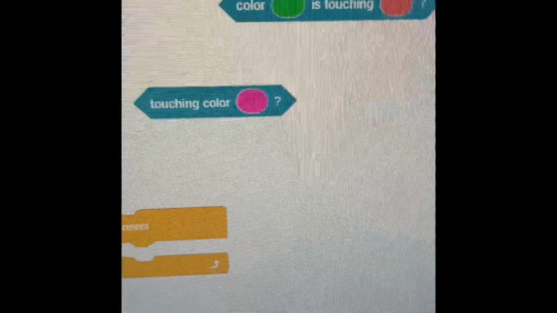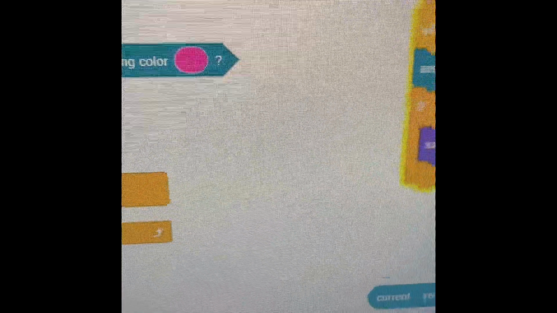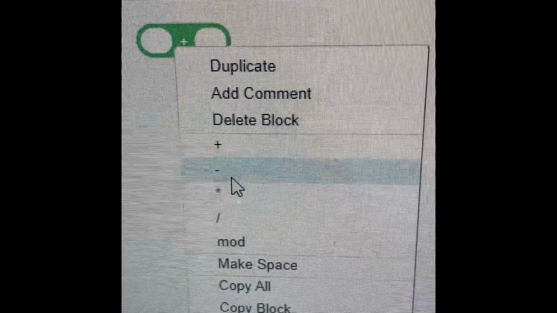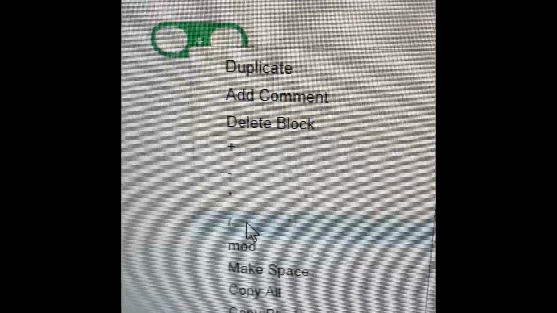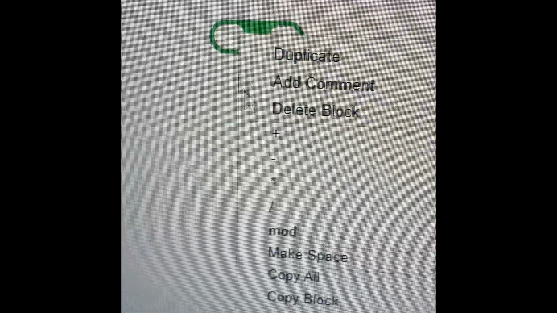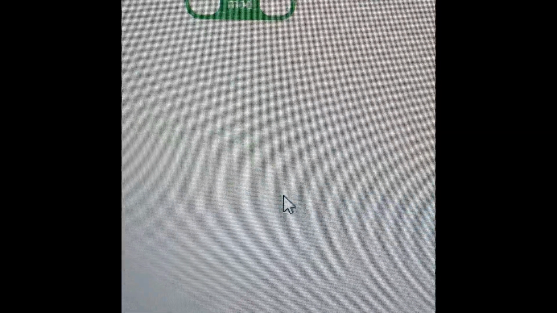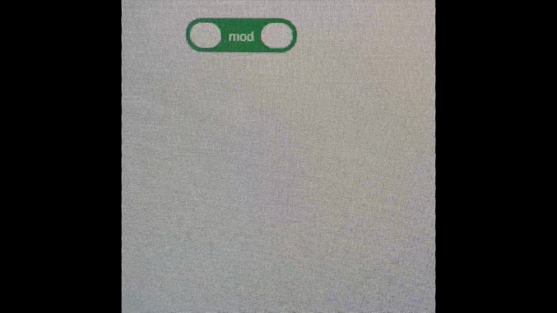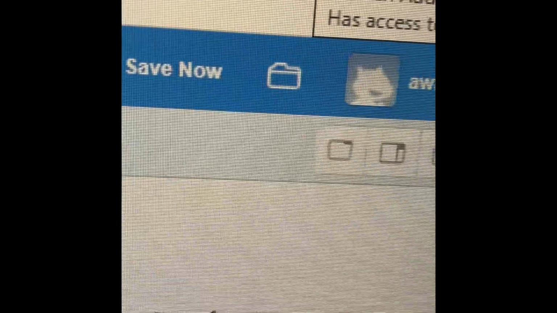And then the final one that we're going to do is operators. Operators are like these, but also show minus, times, and divide. There's also mod. So, like this, if we select mod, well, this actually is in Scratch add-ons.